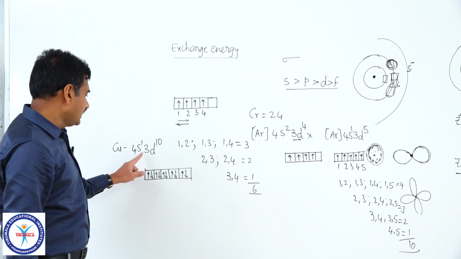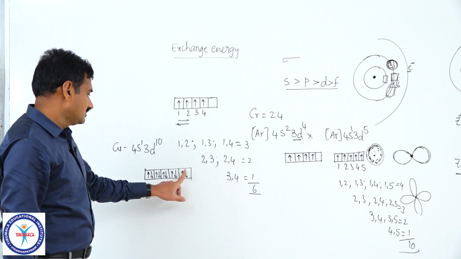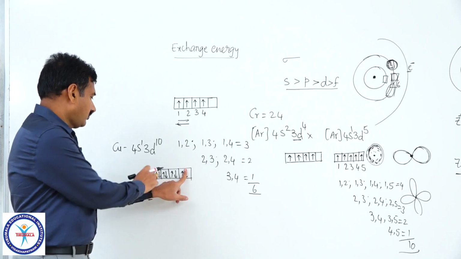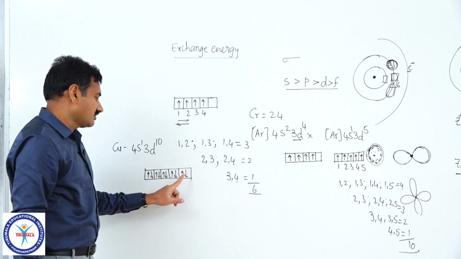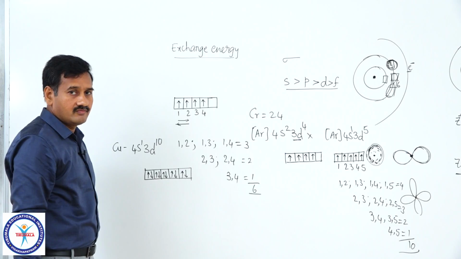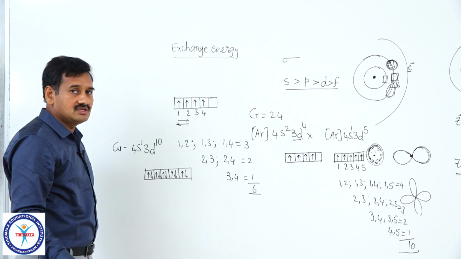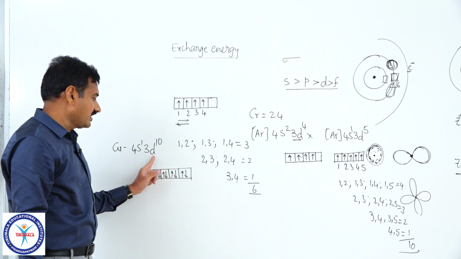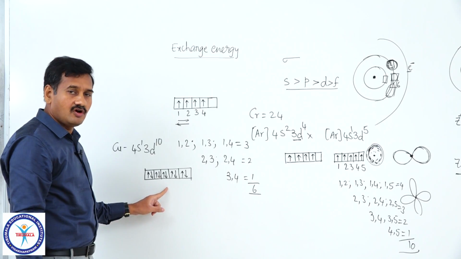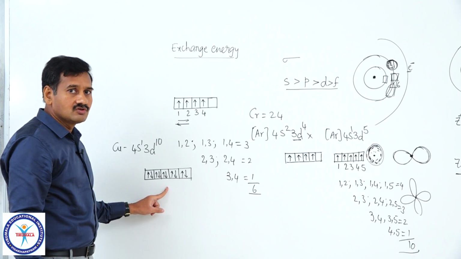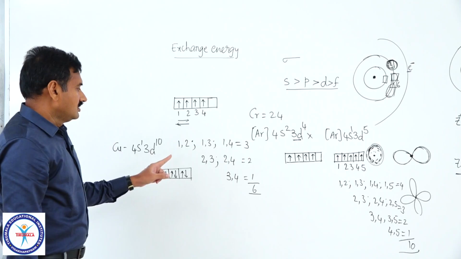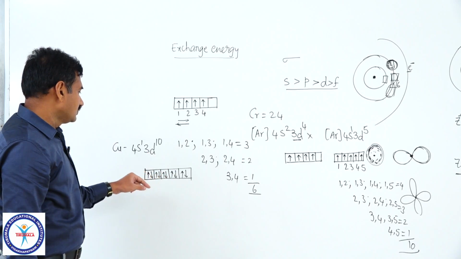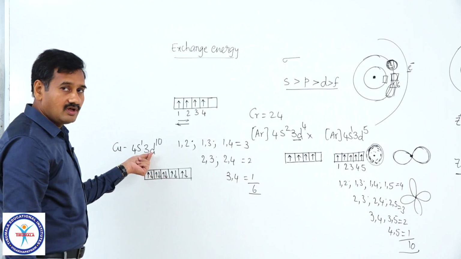If 4s2 3d9 is the configuration, 4 orbitals are there with 2 electrons and 1 orbital is there with a single electron. So, which is the stable configuration? Is it the d9 configuration or the d10 configuration? Obviously, it is d10. One reason is the low screening effect of this d orbital.